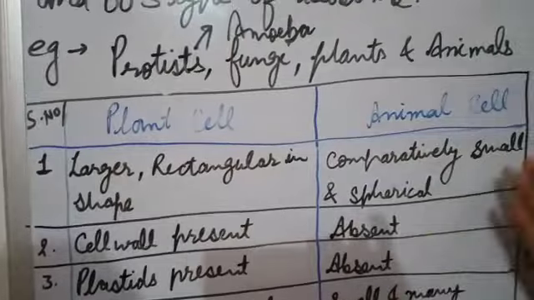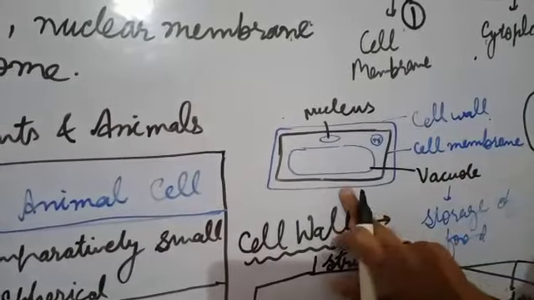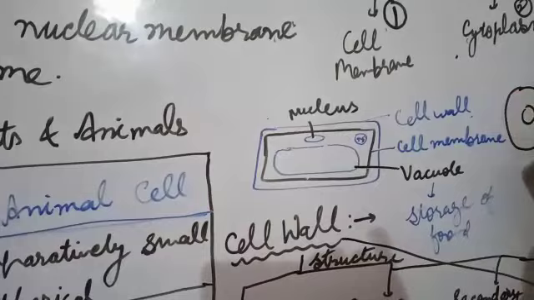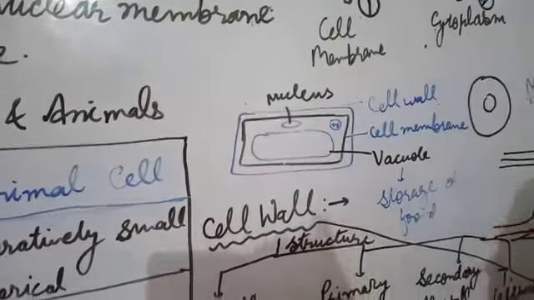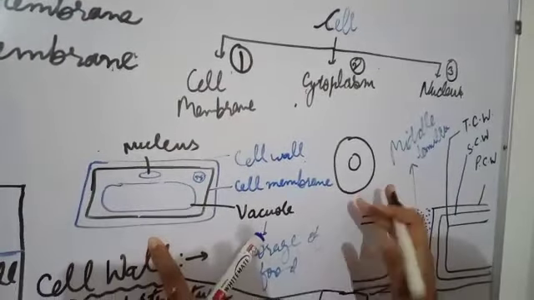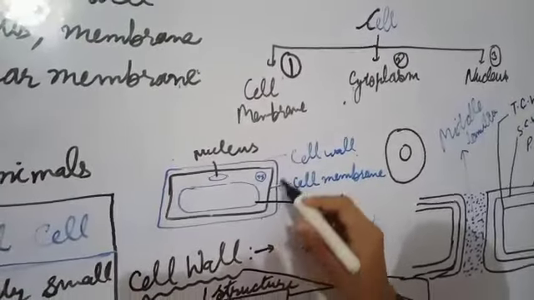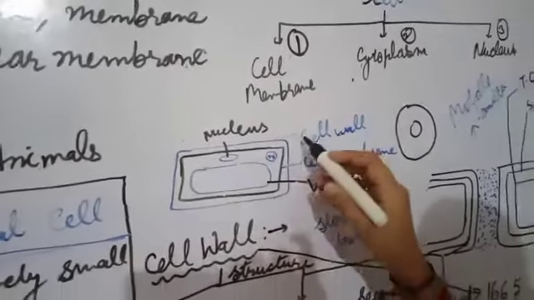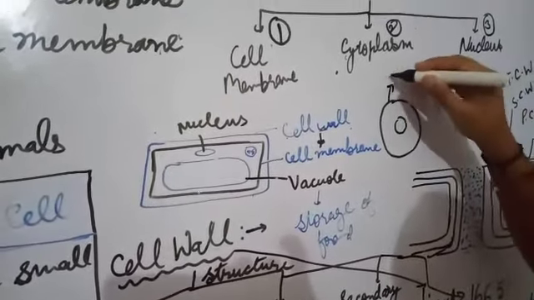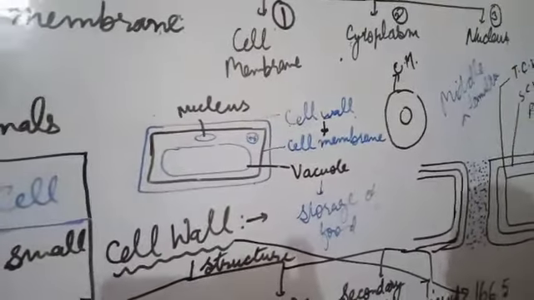Plant cell and animal cell, you can see over here I have drawn the diagram. The plant cell is rectangular in shape, whereas the animal cell is spherical in shape. The plant cell is larger in size, and the animal cell is comparatively smaller. In this diagram you can see two coverings. The outer covering is called the cell wall, and just beneath the cell wall the cell membrane is found. Whereas in animal cell only the cell membrane is found, which is also called the plasma membrane.